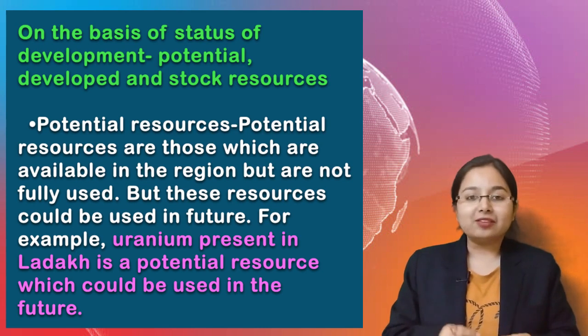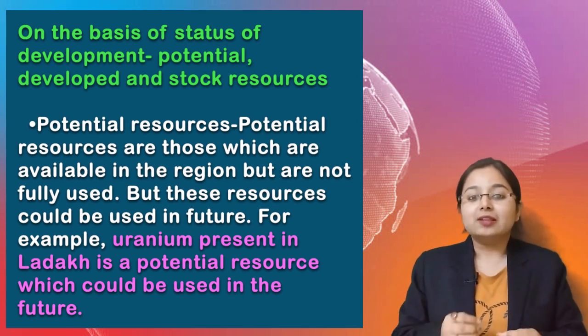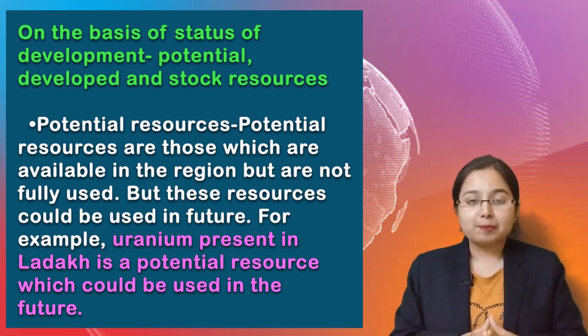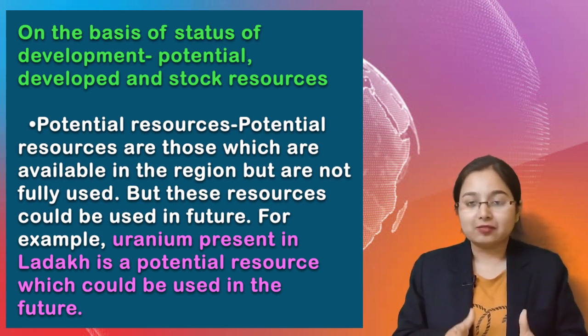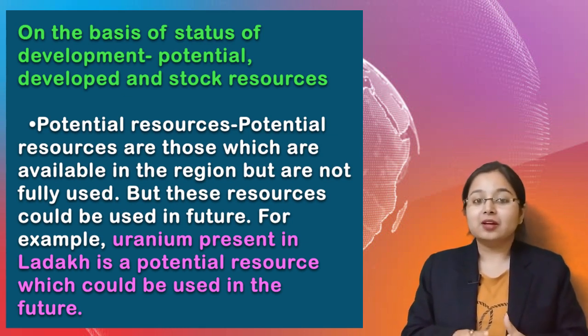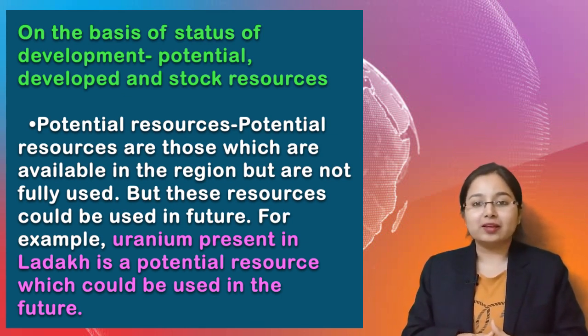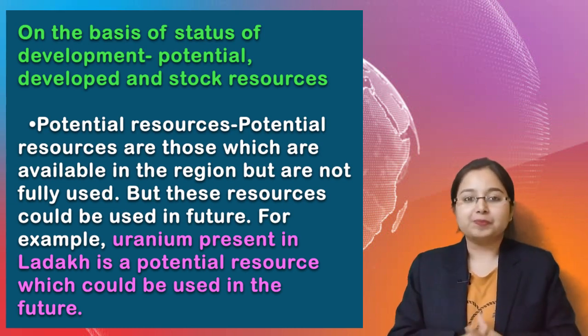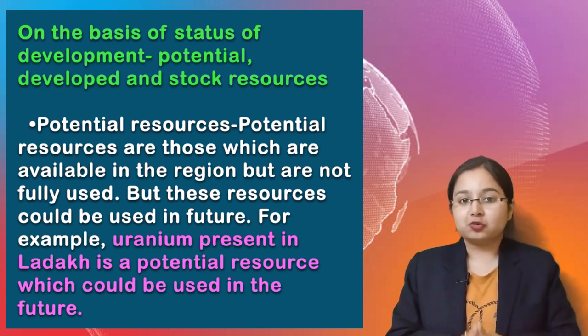Now let's come to the last classification, that is on the basis of development, on the basis of status of development. So in this we have four groups. The first one is potential resource, second one is developed resource, third one is stock, and the fourth one is reserve. So let us deal with all the four one by one. So first one is potential resources.